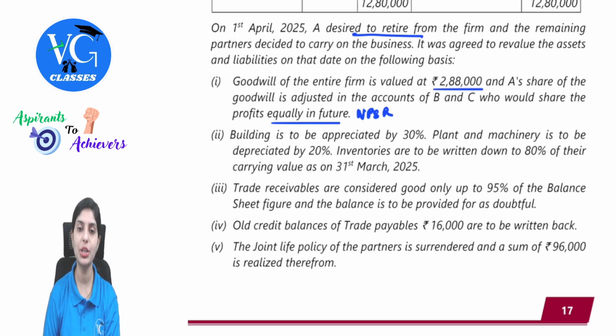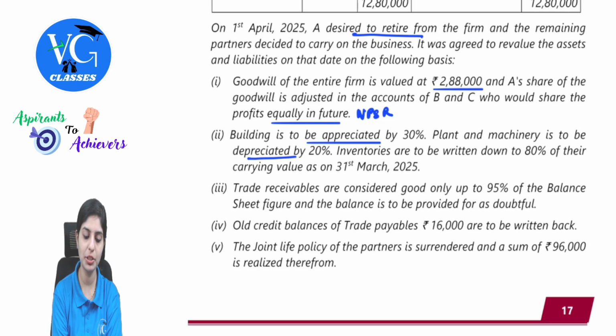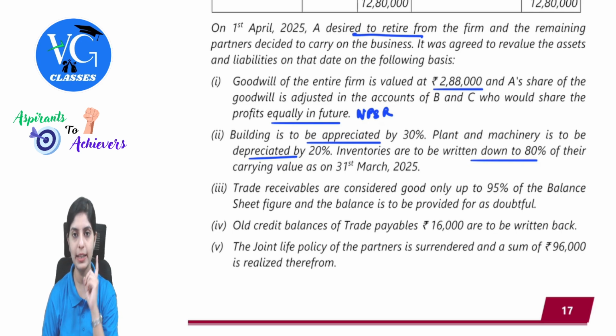Building is to be appreciated by 30%, plant and machinery depreciated by 20%. So building appreciation will come on the credit side of revaluation, plant and machinery depreciation on the debit side. Inventories are to be written down to 80%, again on the debit side. Trade receivables are considered good only up to 95% of the balance sheet figure, means that 5% you need to create as a provision, debit side entry, and the balance is to be provided for as doubtful.